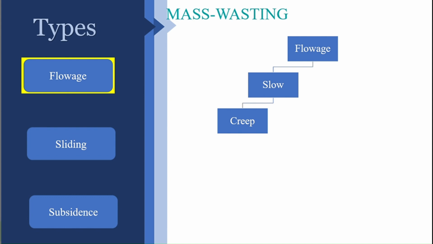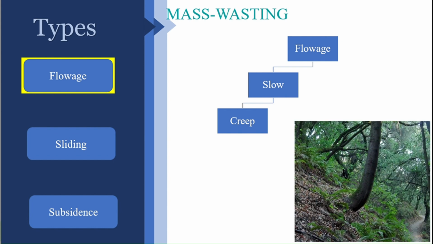When the flowage is very slow, how do we find that there is a movement of grains? You need certain evidence to prove that. The first one is curved trees. You can see in this image a curved tree, which is a direct manifestation that the overall mass is sliding down. You know why?